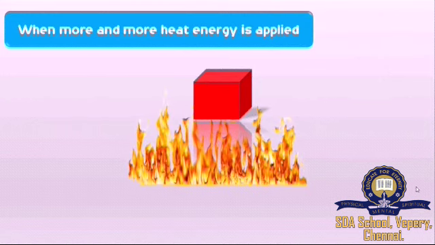Will the solid grow bigger in size? No, the solid will not grow bigger in size. When more and more heat energy is applied, the particles move past each other, right? Which changes the solid state into liquid state. Only in the liquid state is there some intermolecular space. So the solid state is converted into liquid state.